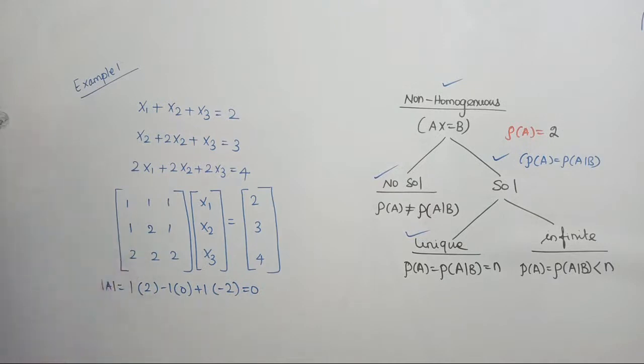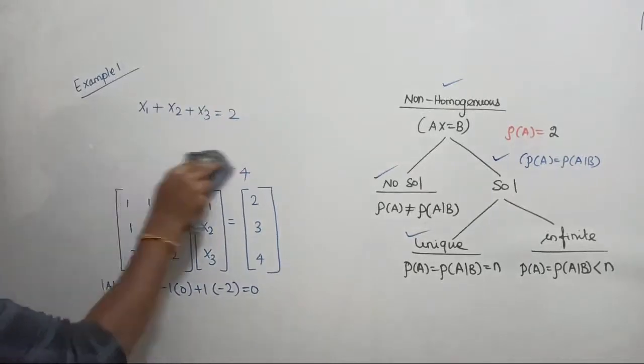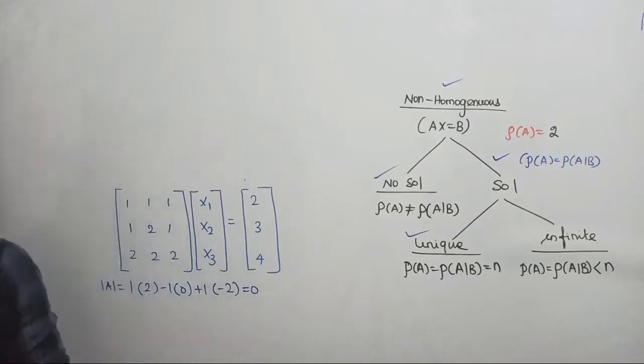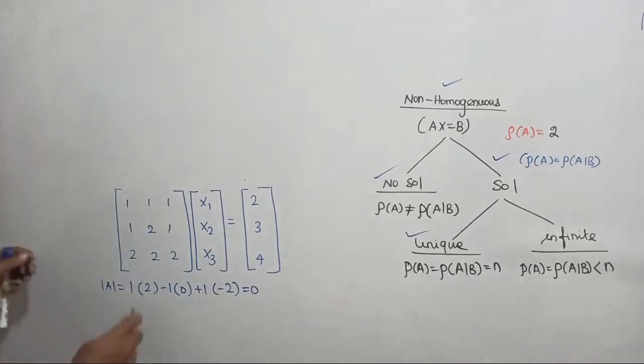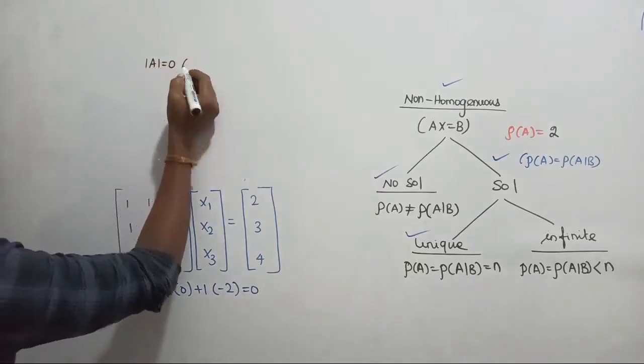So given matrix A is a singular matrix. First thing is, matrix A is a singular matrix. Now let us proceed further. Matrix A is a singular matrix, but what is the conclusion here? If your matrix A is singular, then the determinant of matrix A is 0.